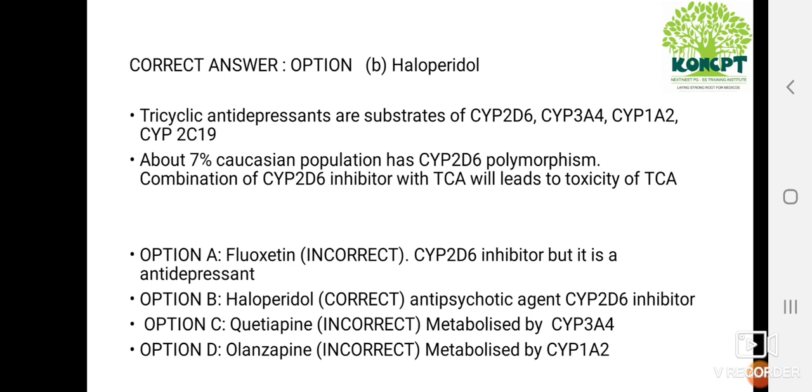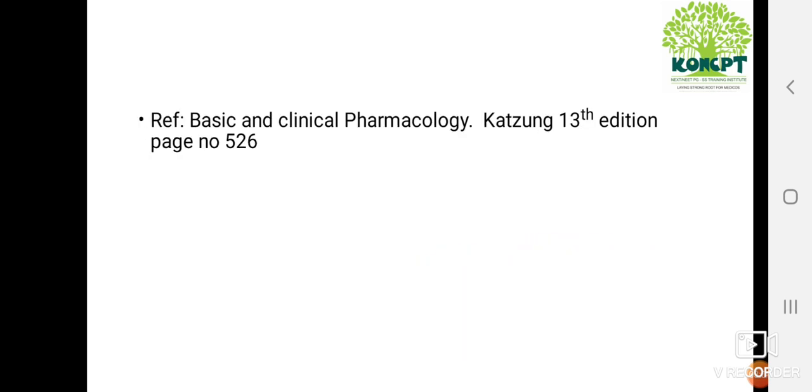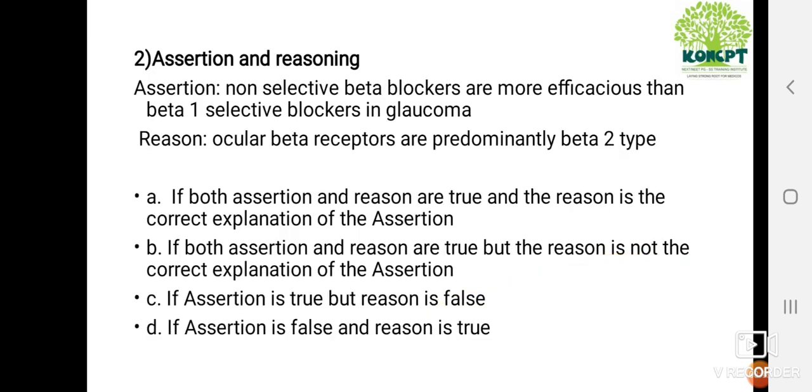So from this question we have to remember haloperidol, it is a CYP2D6 inhibitor. Caution should be taken when it is combined with tricyclic antidepressants, because it will lead to TCA toxicity. And the reference here is from Katzung. And moving on to the second question.